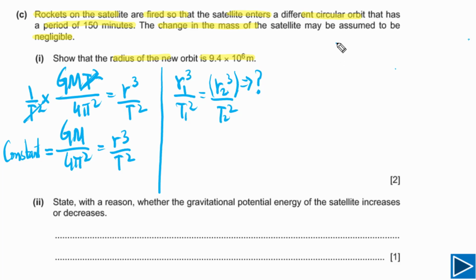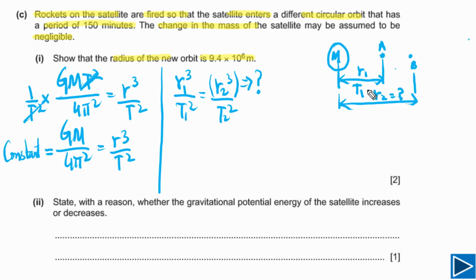You can also understand it like this. Let's say this is our planet. Its mass is capital M. In this case we have just one satellite. First of all, the satellite was at point A. Then the satellite moved to point B. In this case, this radius is R1, and the time period in this orbit is T1. Now the new radius is R2, this is the new radius. This is what the question is asking us to calculate.